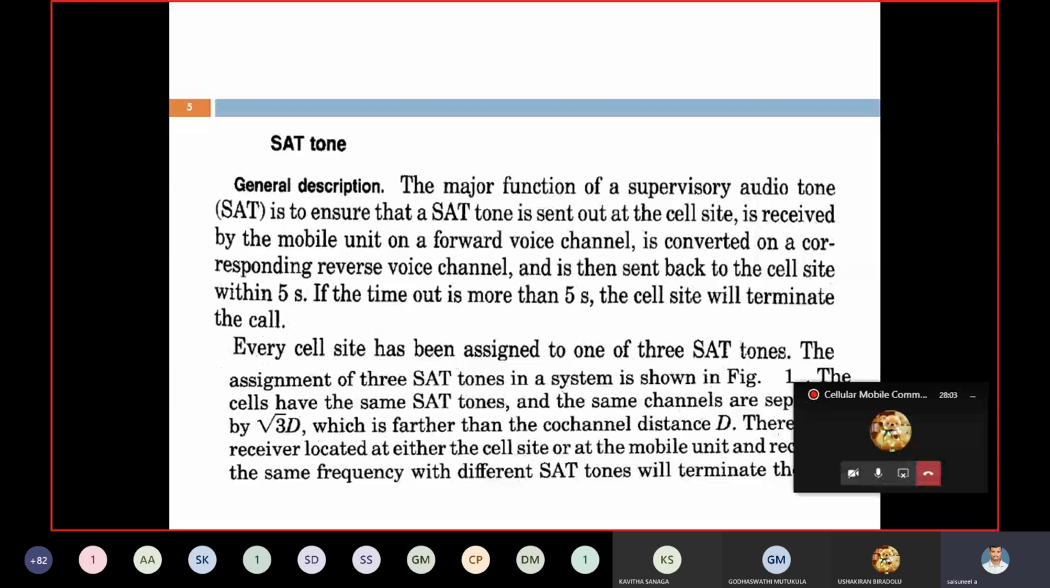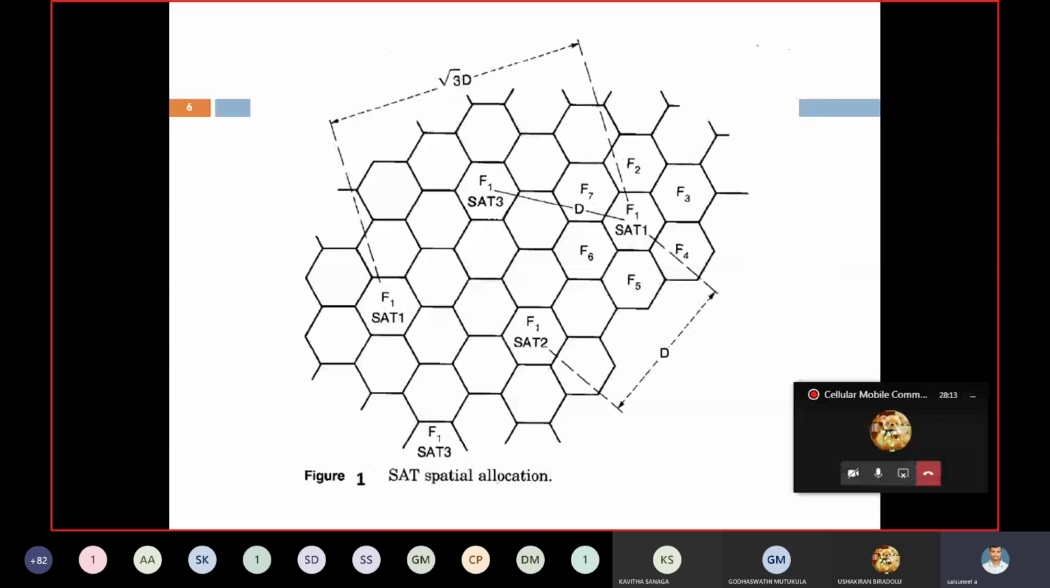Right. Here in this figure, see this one. Suppose I am taking K equal to 7. How many frequencies? In this cluster there are 7 cells: F1, F2, F3, F4, F5, F6, and F7. Again, the same frequency F1 is used for another cell.